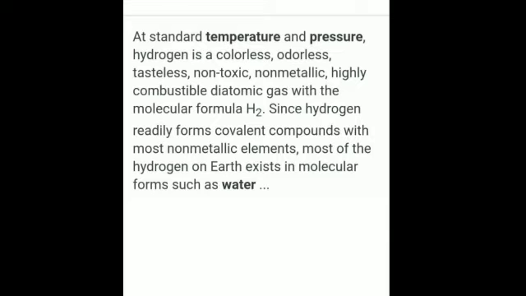Starting with the physical properties, hydrogen is colorless, that means it doesn't have any color. Odorless means it doesn't have any smell. Tasteless, without any taste. Non-poisonous means non-toxic, that if you inhale it, it will not cause any toxicity or damage to your body. Is it clear? And it is a non-metallic, highly combustible diatomic gas with the molecular formula H2.